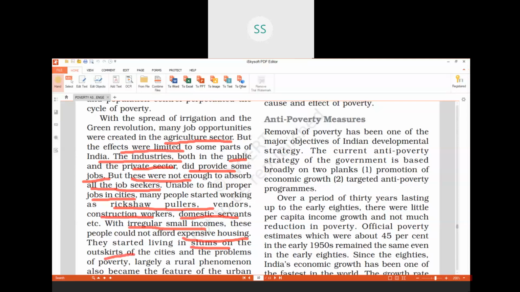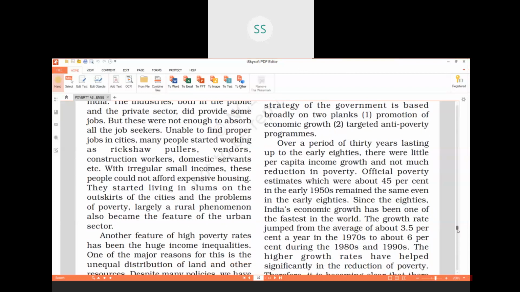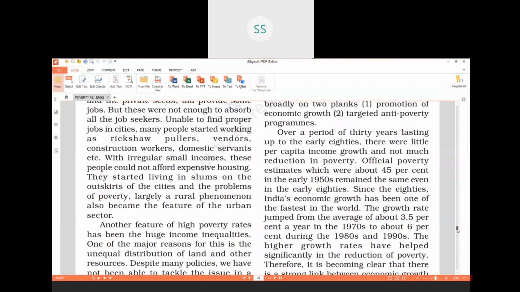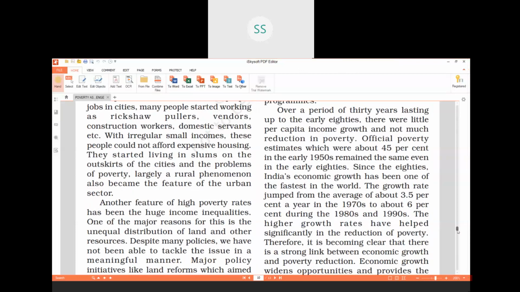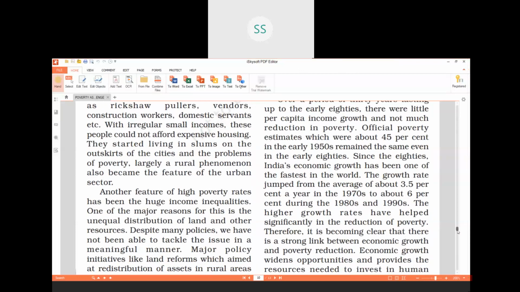And the problem of poverty, largely a rural phenomenon, today has become even a phenomenon of the urban regions. Earlier, this poverty was mainly seen in the rural areas because most of the people were living in the rural areas and they were dependent on agriculture. But when there were no jobs in the agriculture sector, many people migrated to the cities.